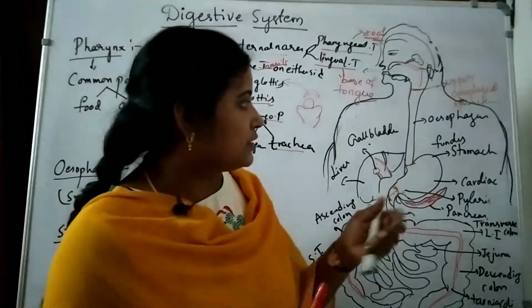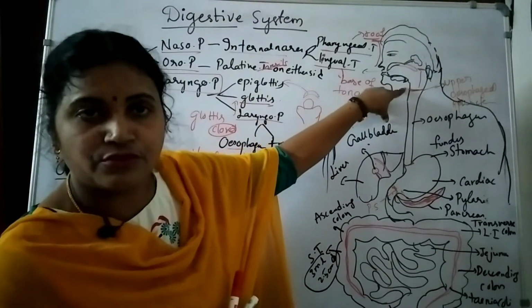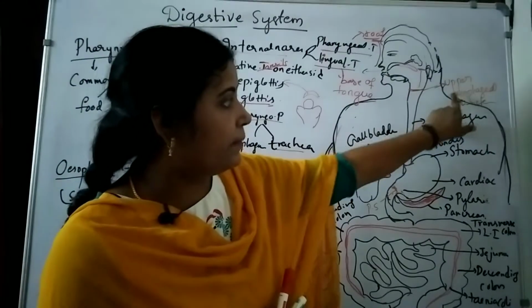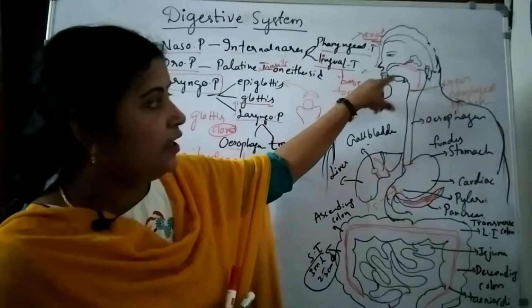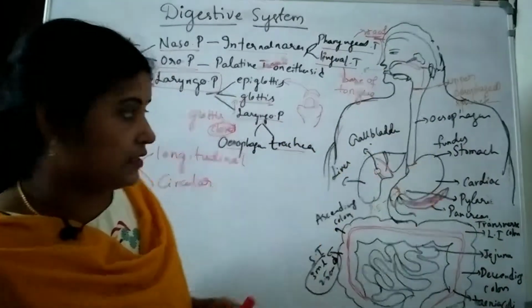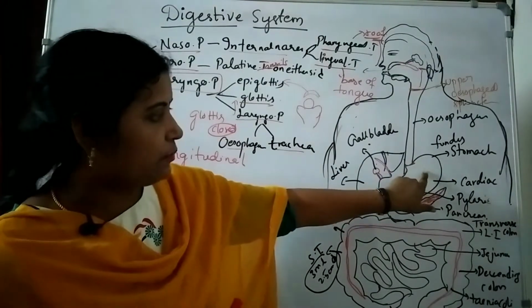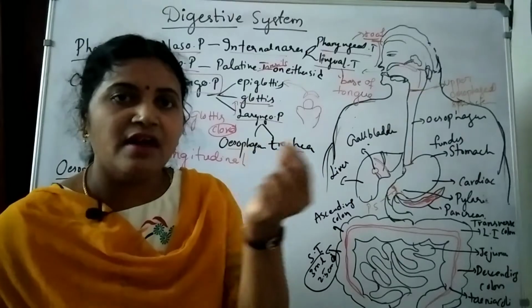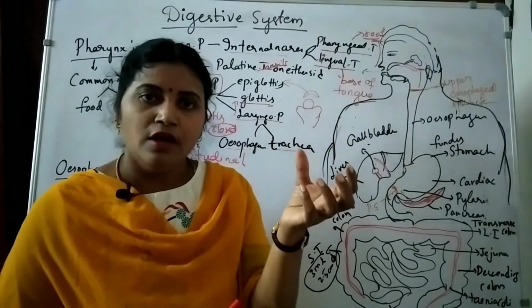And esophagus, see, this laryngopharynx is connected with the opening of the esophagus. That's why here it contains upper esophageal sphincters. Upper esophageal sphincters are present in between the larynx and the esophagus, and after that it opens into the stomach portion. There also we have the sphincter. Sphincter is nothing but a muscular flap-like structure which can regulate the movement of the food particles.